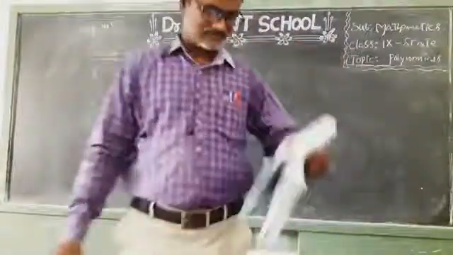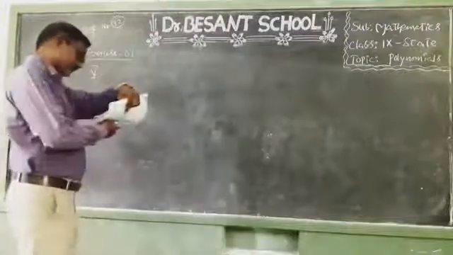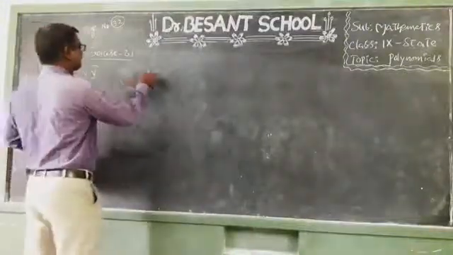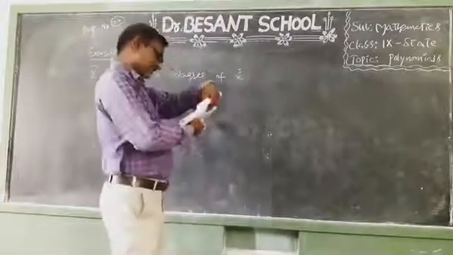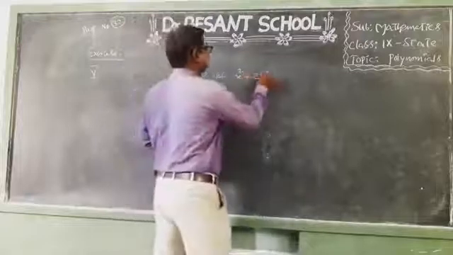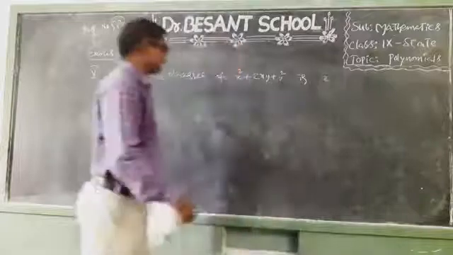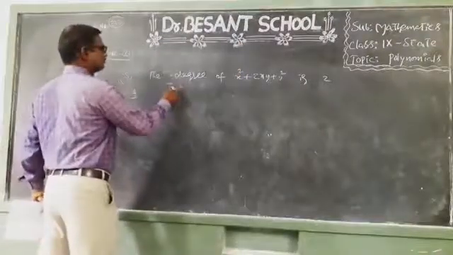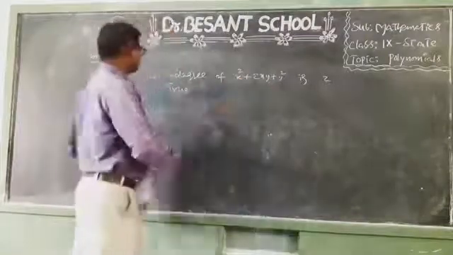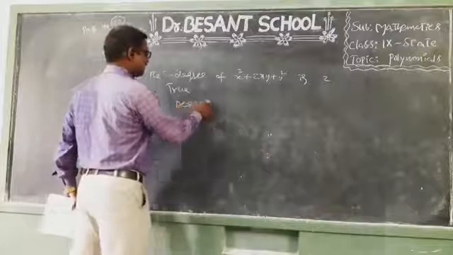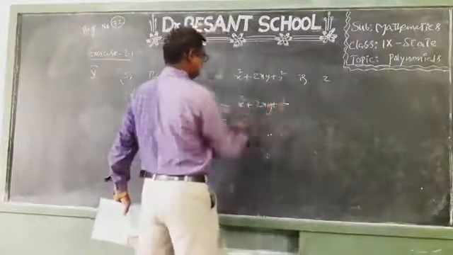Come to the fifth statement. The degree of x square plus 2xy plus y square is 2. Yes children, true. What is the degree of this polynomial? 2 only. See, true. The degree of x square plus 2xy plus y square is equal to 2 only.